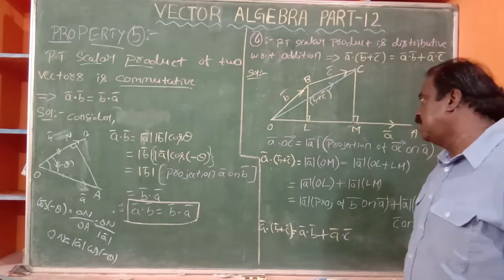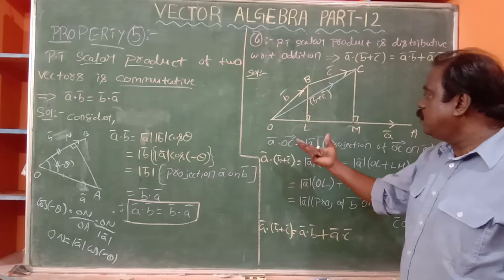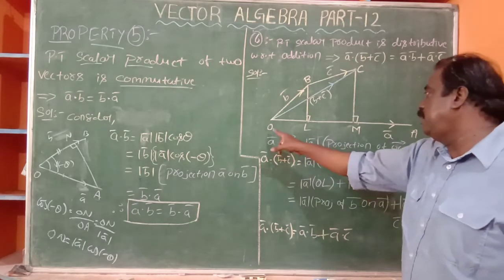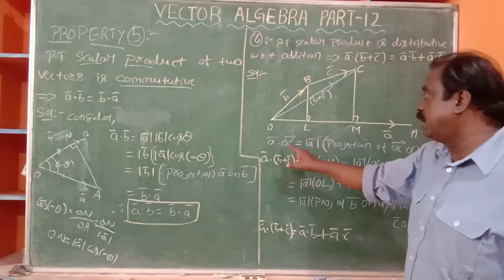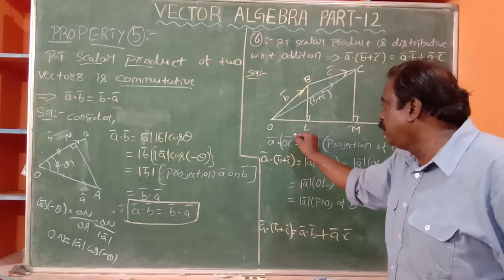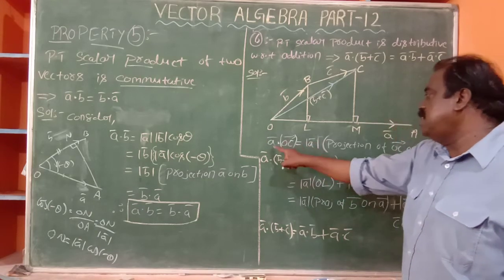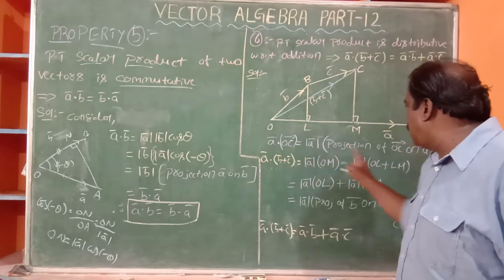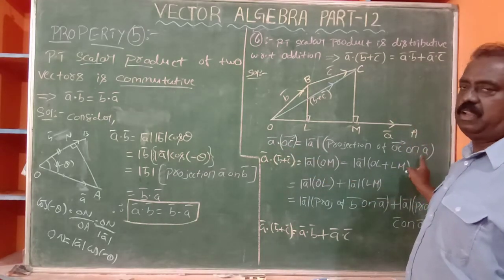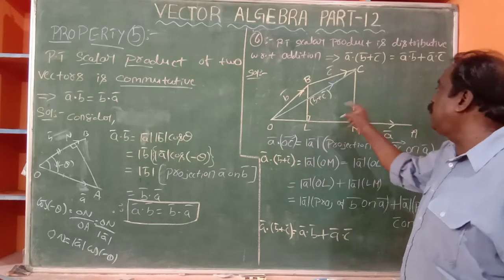Now, I want to make the dot product between A bar and OC bar, simply OC bar. That is by definition modulus of A bar times the projection of OC bar on OA bar. What is the projection of OC on OA?